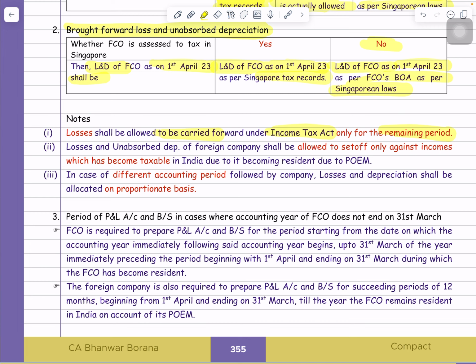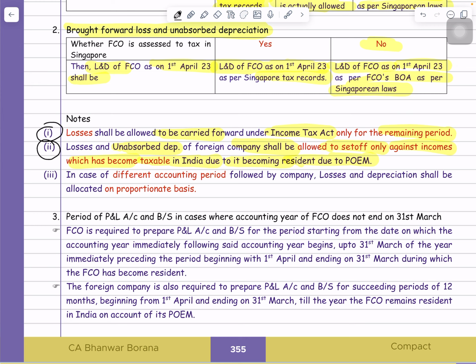And one more point says that losses and unabsorbed depreciation of foreign companies shall be allowed to be set off only against the income which has become taxable in India due to its becoming resident due to the POEM. Now what is the meaning of this point? You know that earlier that company was non-resident, which means only Indian income is taxable. But now that company is a resident, which means whole world income is taxable. That unabsorbed depreciation and brought forward losses of the earlier years can be set off only against the income which became taxable now on the basis of the residential status of that company.